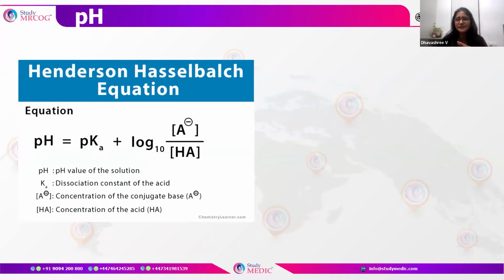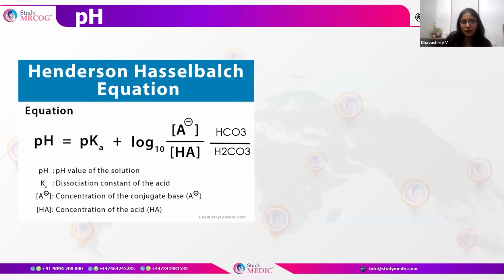What is this? It is the pH value derived from the pKa value plus the log of the bicarbonate divided by the acid, the carbonic acid H2CO3.